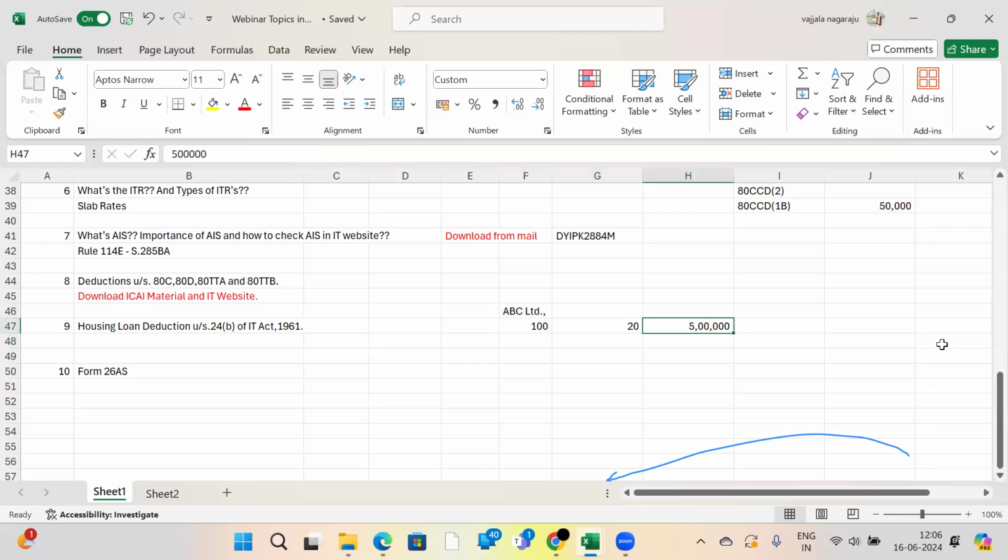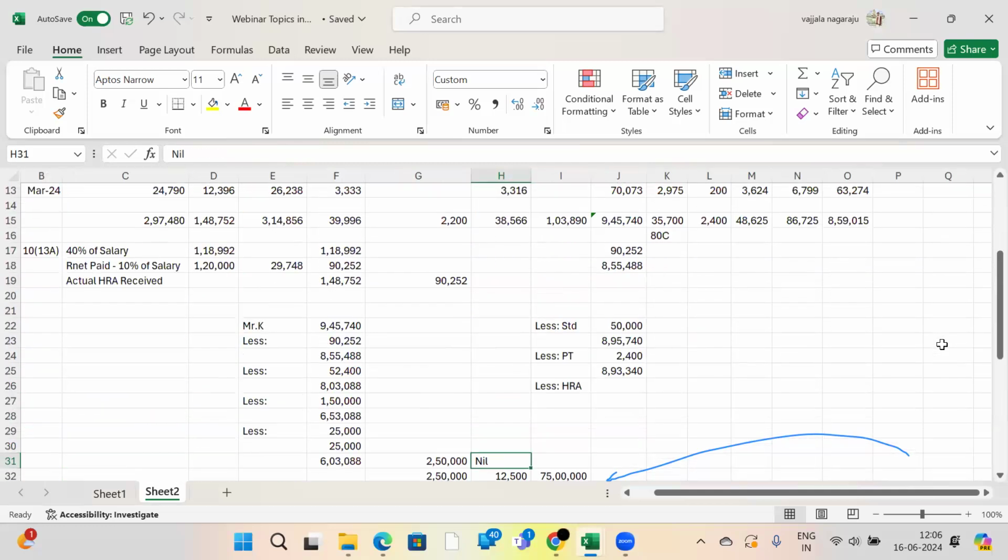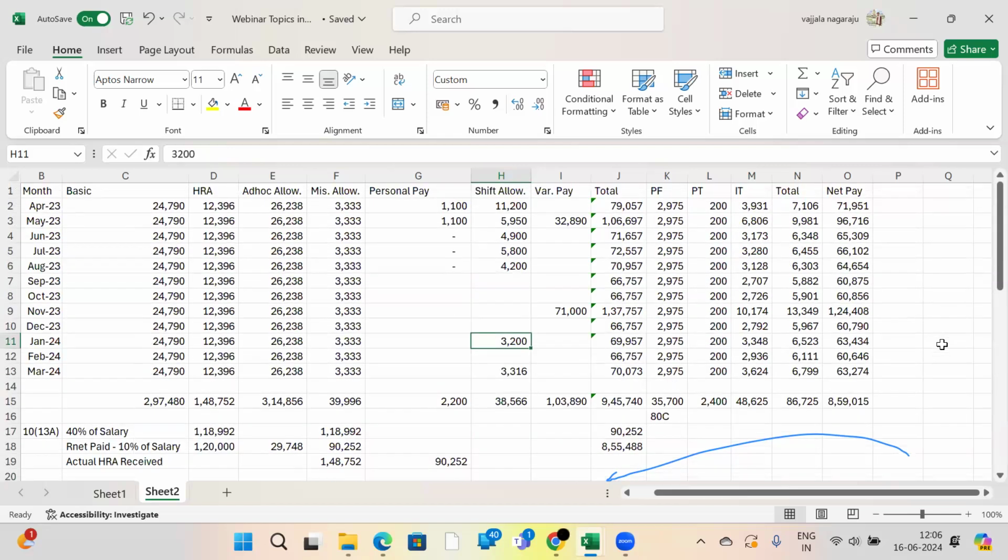As an employer, I am the director in this company. So I will tell my human resource team to calculate the tax liability of employees eligible for tax at the starting of the financial year, that is in the month of April. They will estimate. I told you, for every month by 12 months I have calculated here. See here, they have calculated for this employee 48,625. Like this,